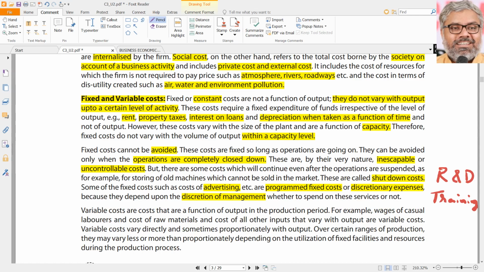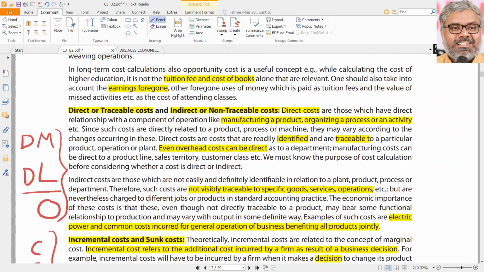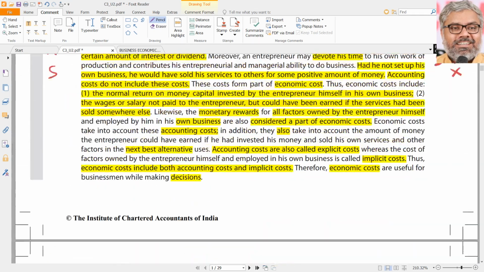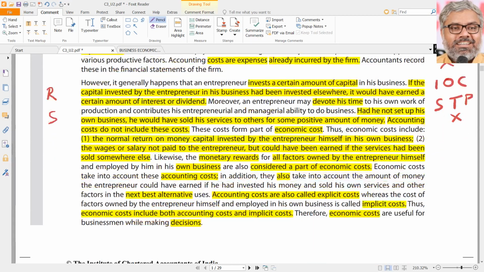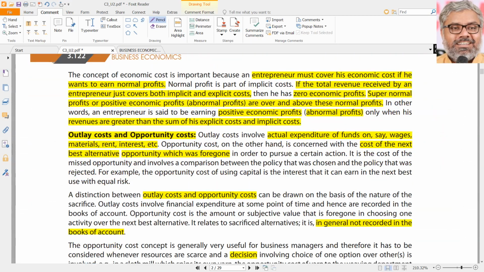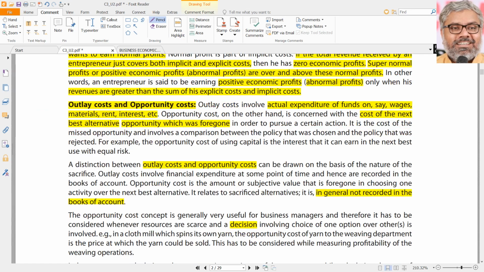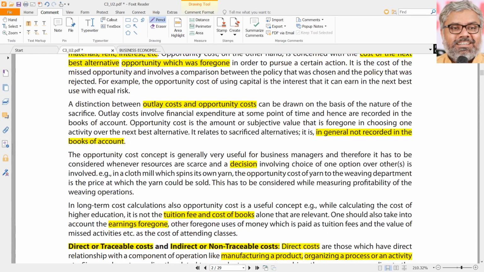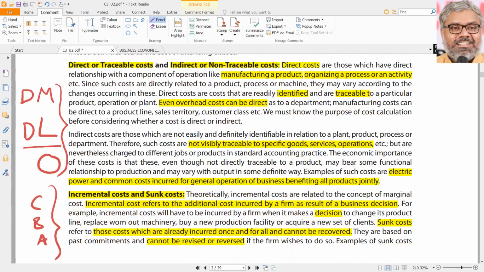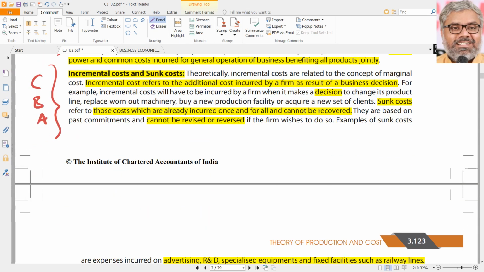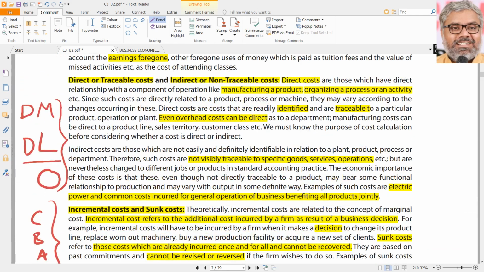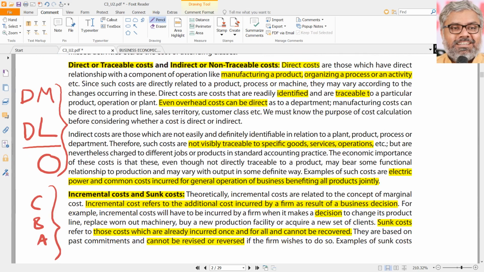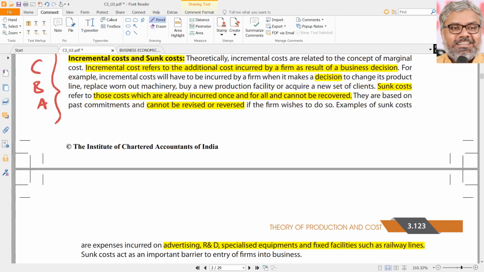So why I am telling all this in detail is so that you understand the terms we are talking about and the importance of them, not only for costing, even in real life. Should we only consider the accounting costs or explicit costs or outlay costs? No, we should also know there are implicit costs, opportunity costs, or economic costs, which include explicit and implicit costs. Direct and indirect is more of a technical thing that may not be applicable for us in real life decisions. That is purely a classification issue, an accounting issue, which can be done even later. But other things are useful in every walk of life.